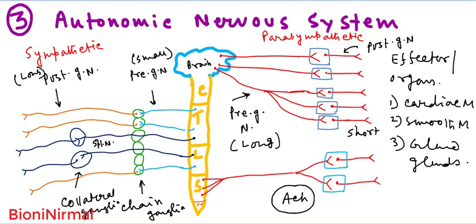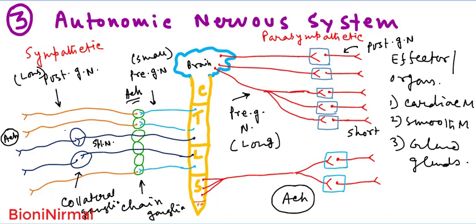But in the sympathetic division, all the preganglionic neurons secrete acetylcholine, but a few postganglionic neurons secrete acetylcholine, so a few postganglionic neurons in the sympathetic division are cholinergic.